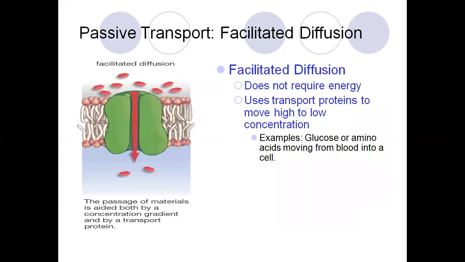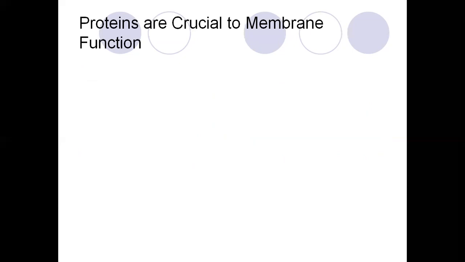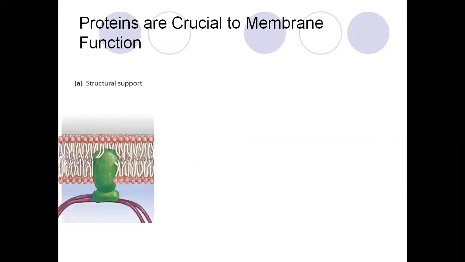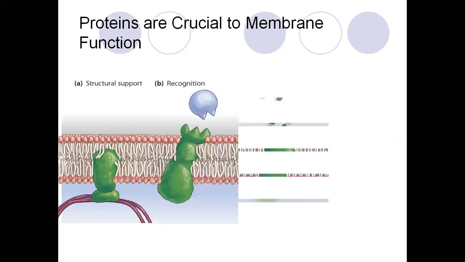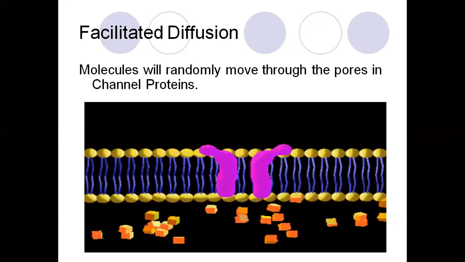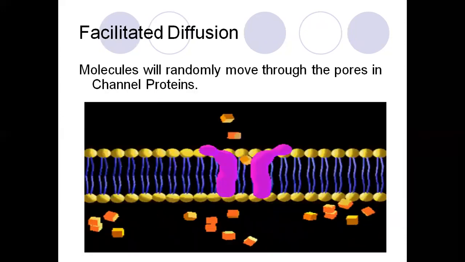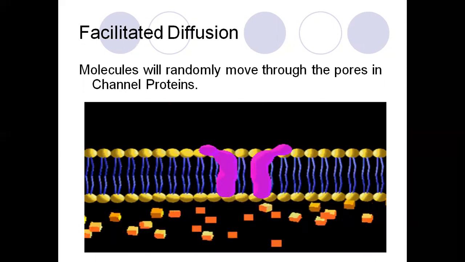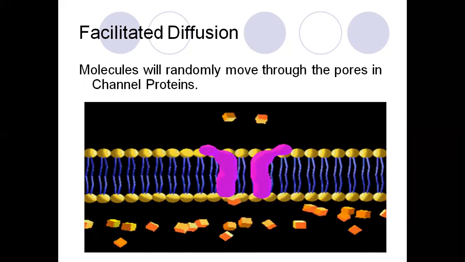So the passive transport facilitated diffusion does not require any energy. It uses transport protein to move from higher to lower concentration. Example, glucose or amino acid moving from the blood into the cell. So the proteins are crucial to membrane functions like structural support, recognition, communication, and the transport of molecules. So in facilitated diffusion, molecules will randomly move through the pores in channel protein.